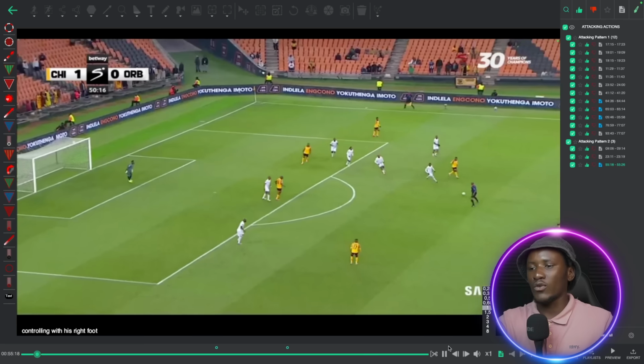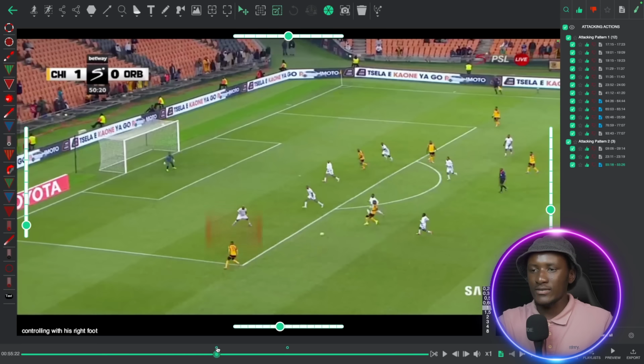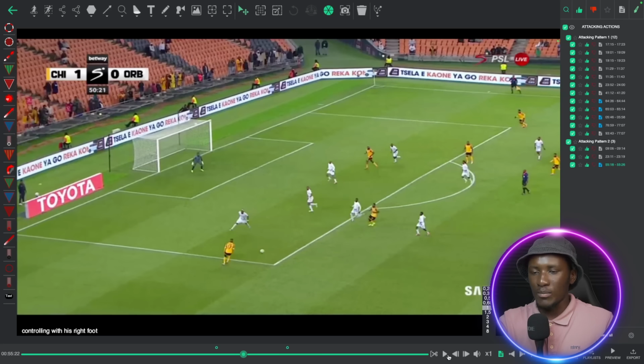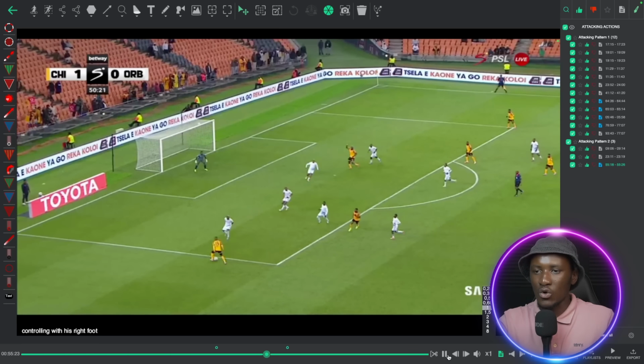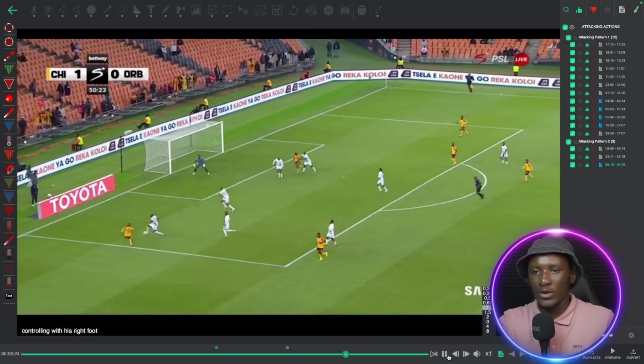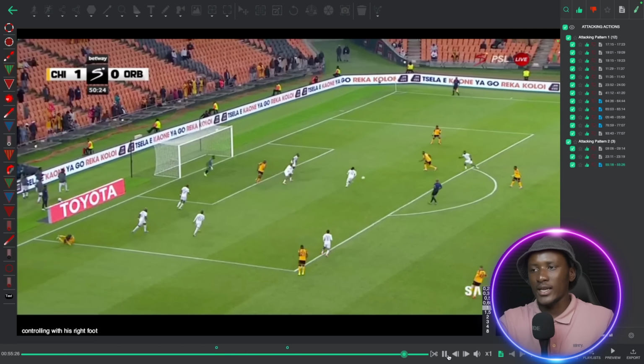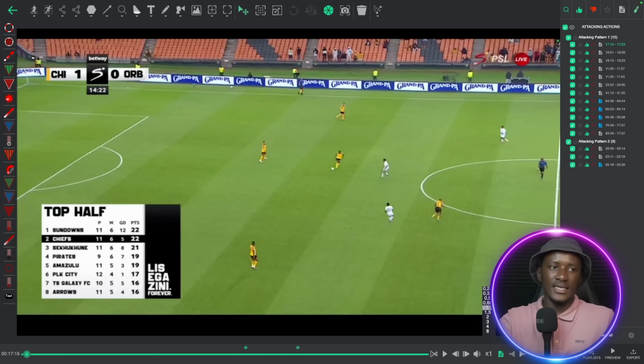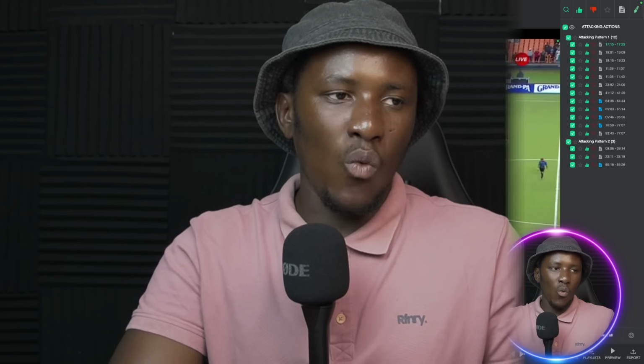And then you also see it for this chance here, that he receives the ball on his left foot. But look at how he controls the ball. He's not controlling it the way that left-footed players will control the ball, which is try to get the ball down the line. But instead, he controls it with his right foot. You see, so that the defender might think he might want to cut in, but he doesn't want to do that. He wants to take it down to his left foot so that he can cross, and then Munyane misses that chance.